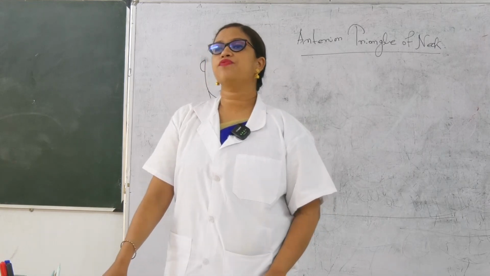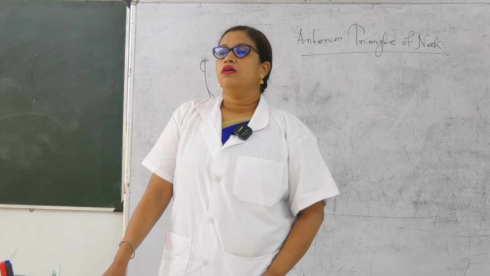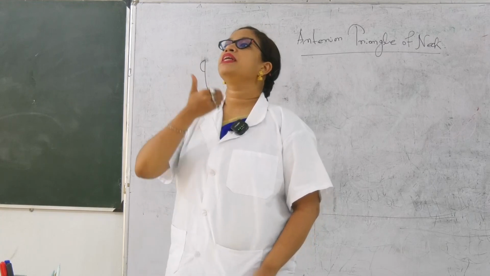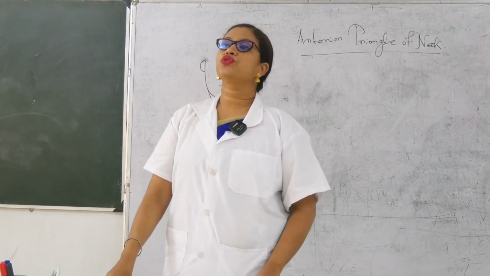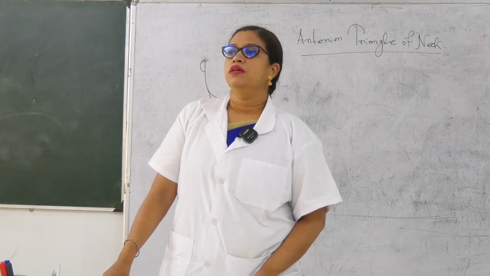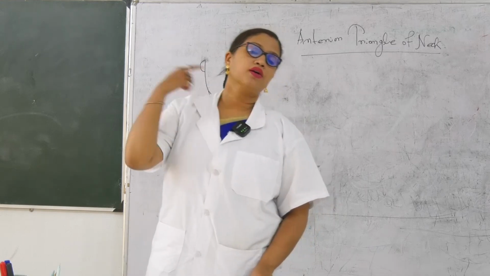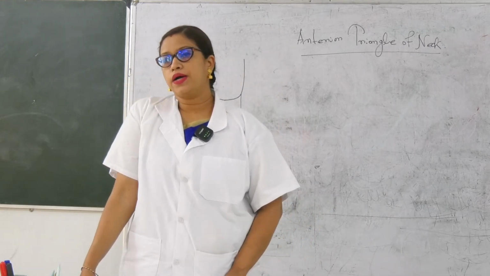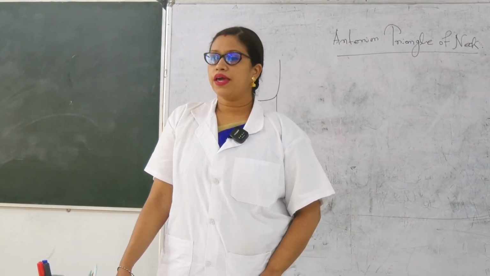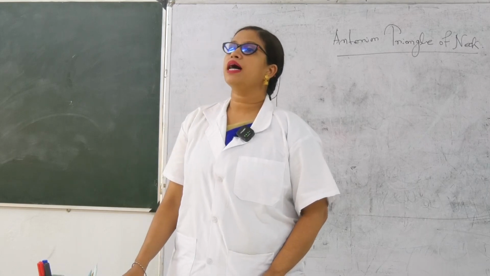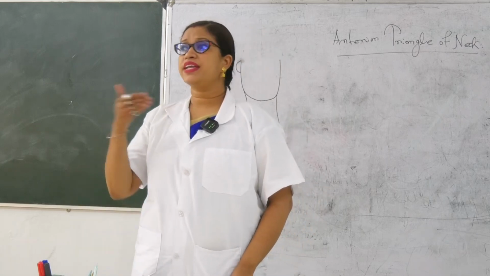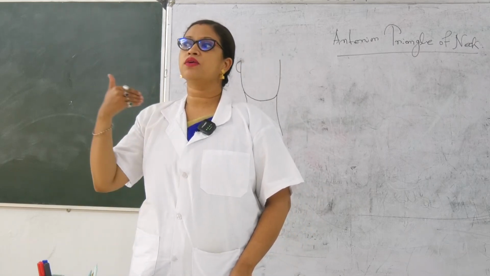Okay, write it down. Apex would be formed by the anterior midline and also the sternal part of sternocleidomastoid. Okay, so this is about the apex. So what about the other boundary? Which boundary then? This is the apex. Now it has got two boundaries. One is medial boundary, another one is lateral boundary.